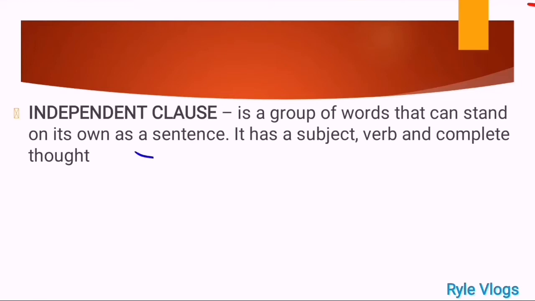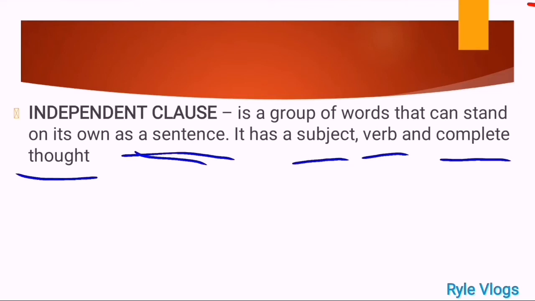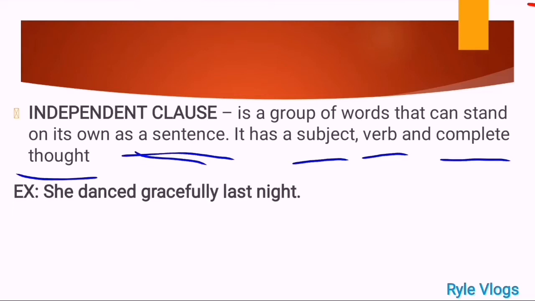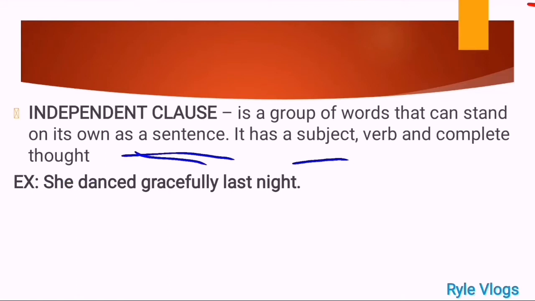Meaning to say, this is a sentence. Okay? When you say independent clause, it is a sentence because it can stand alone, or it can stand on its own. Very good. It has a subject, it has a verb, and a complete thought or details that make the sentence or statement complete. For example, we have here, she danced gracefully last night.